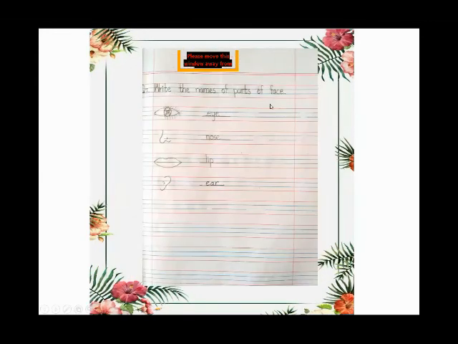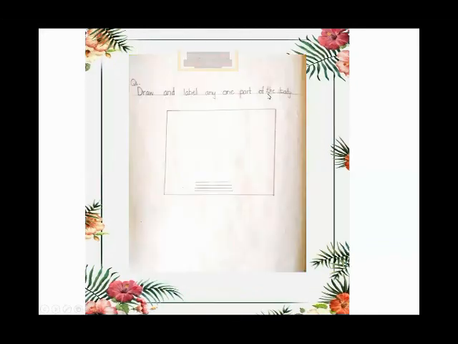Now write the names of parts of face. Same like this. You take a screenshot of this page. First you have to draw the pictures, then write the names. Take a screenshot. Now move to the next. Now the next question is draw and label any one part of the body. This question is the last question.